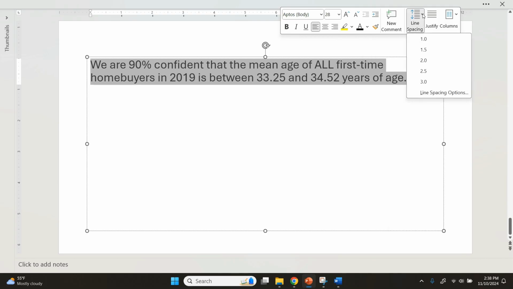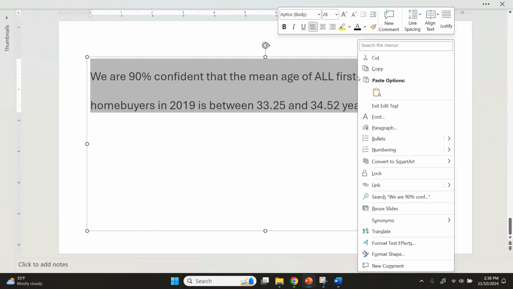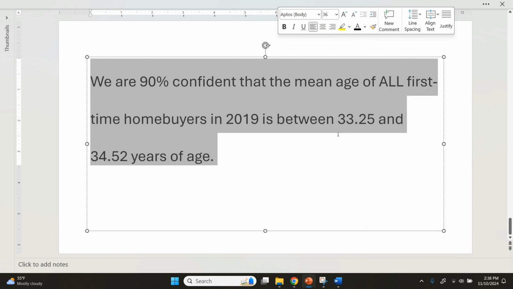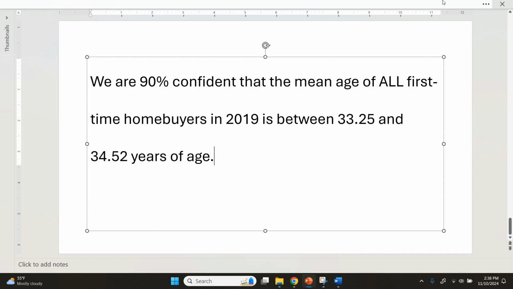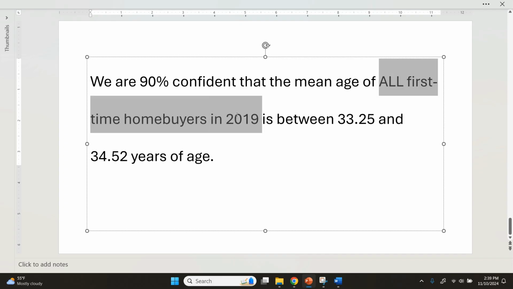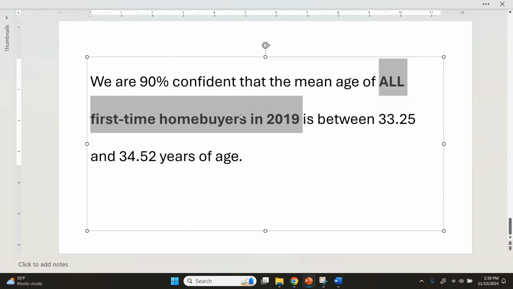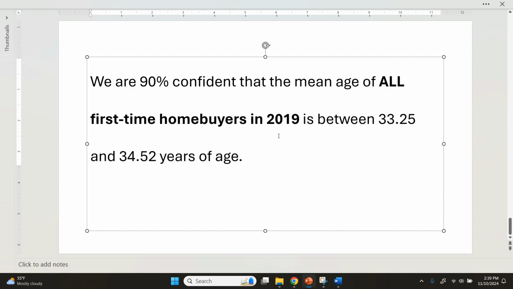Hoping to space this out a little bit, make it a little easier to see. There we are. And again, if you notice, we are drawing an inference here. We are drawing an inference because we're applying this to all first-time home buyers in 2019, not just the 80 that we happen to observe, but we're using that information to help us understand all of them. And you can see it's somewhere between 33.25 and 34.52. We believe that true overall mean is there. So it is a little bit older than 33 years of age. It's somewhere between 33 and a quarter and 34 and a half years of age.